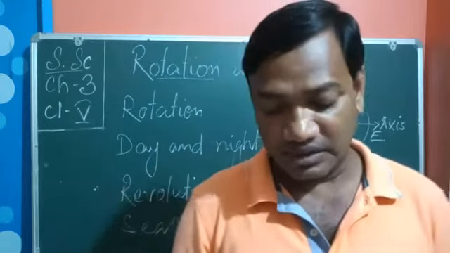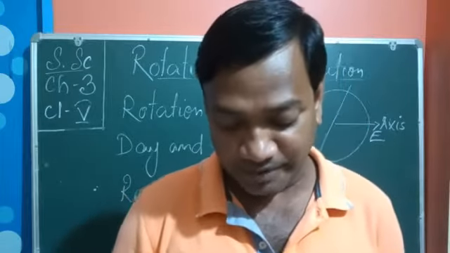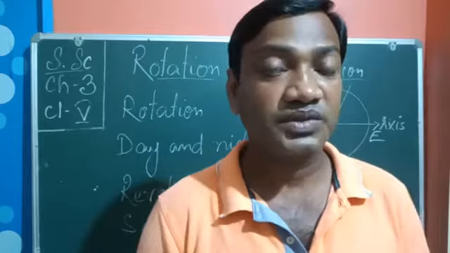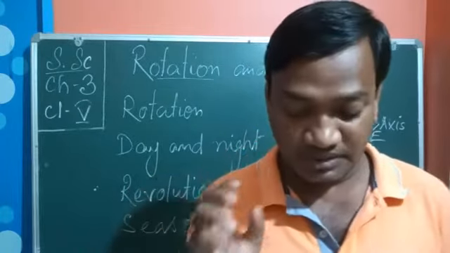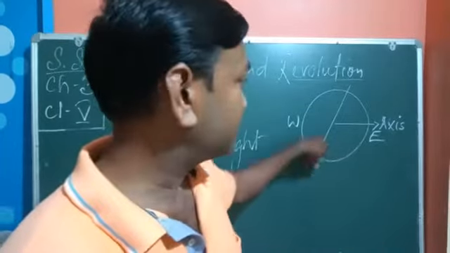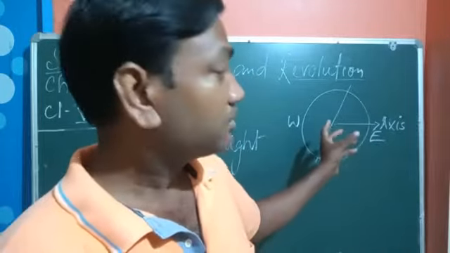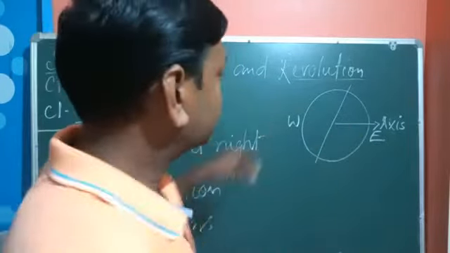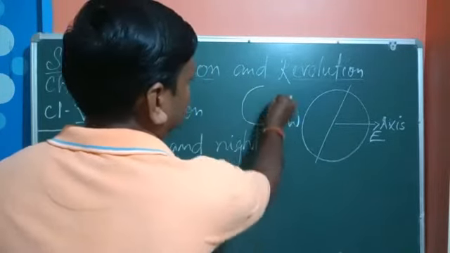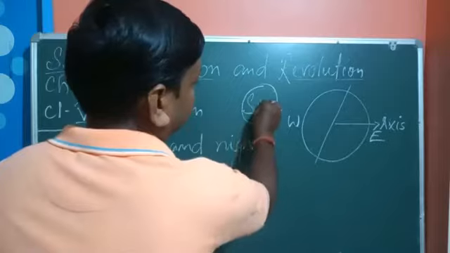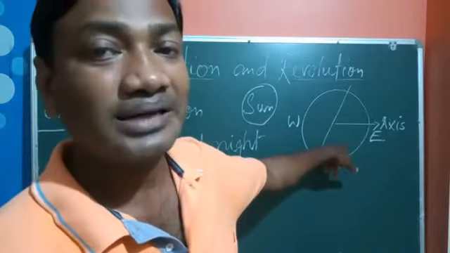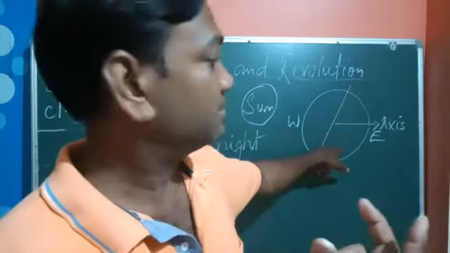The side of the earth that is facing away from the sun experiences night. When it spins on its axis, suppose the sun is here, and here the earth is rotating.